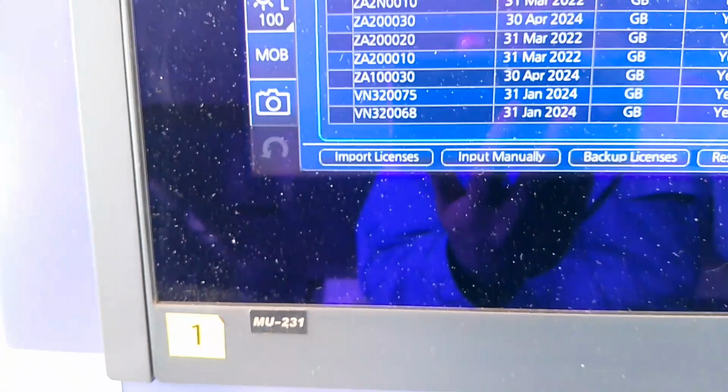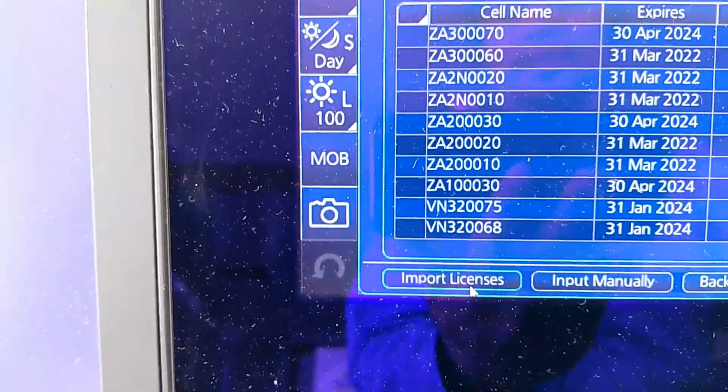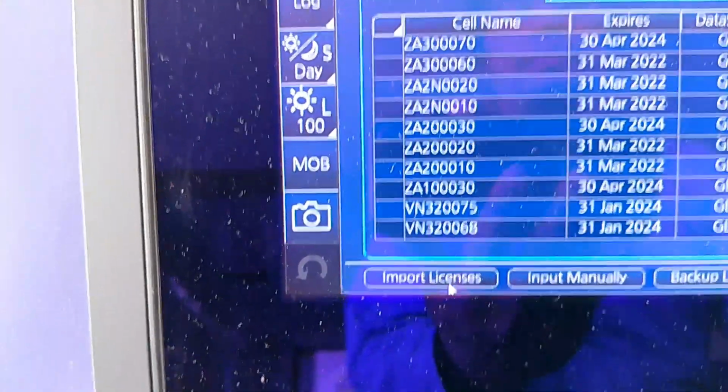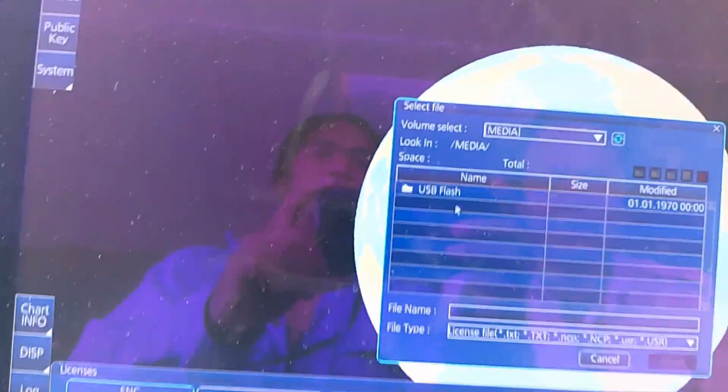And then we go to import license. Double click USB.